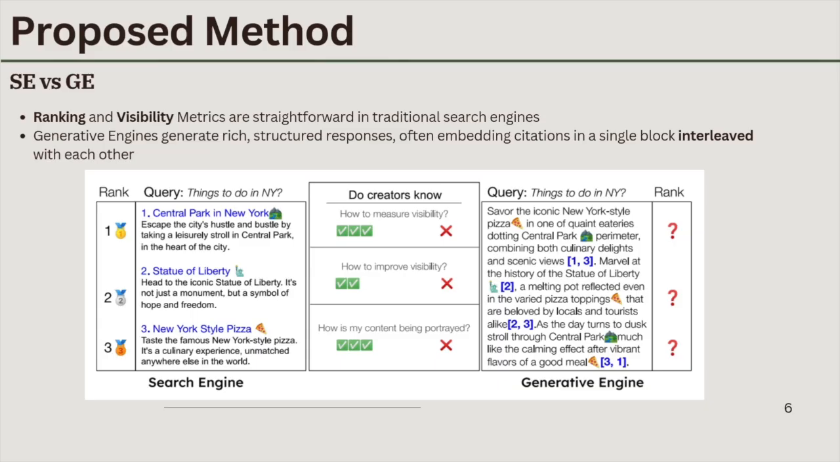In traditional search engines, visibility is based on ranking. Higher position means more visibility. In generative engines, visibility is more complex. Responses are structured blocks of text. Citations are often embedded within a sentence. A website may appear without a clickable link. Thus, new visibility metrics are required.